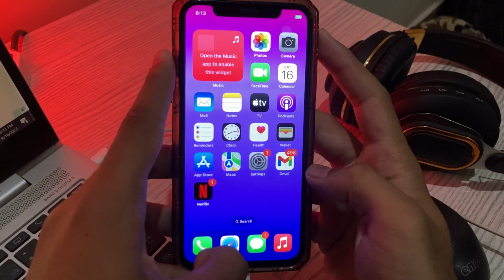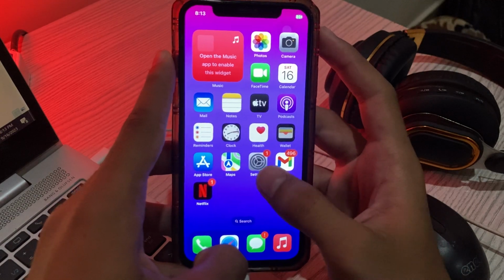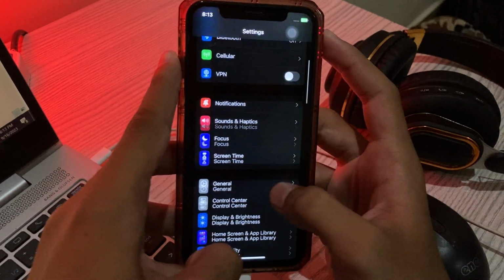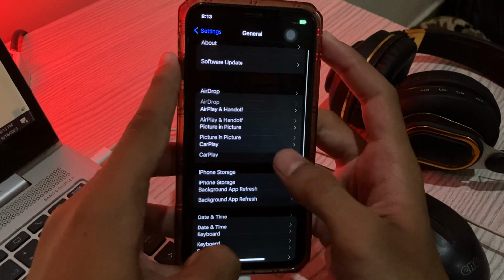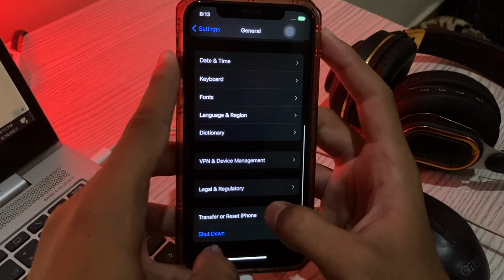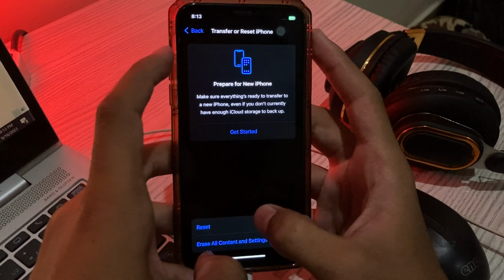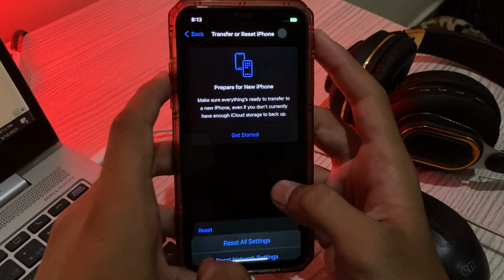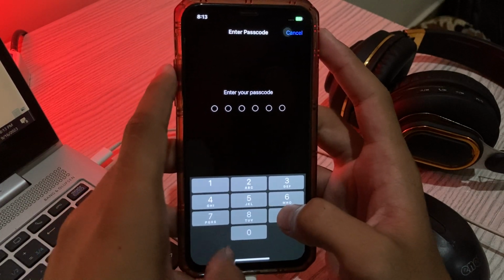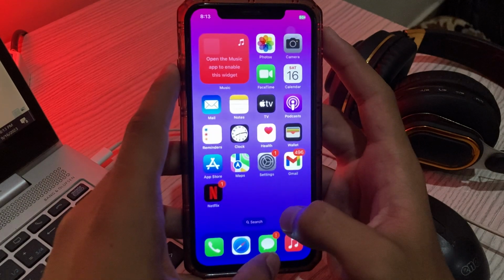After applying this solution, if you are still facing the same issue of no sound, then try solution number 5, reset network settings. For doing this, first you have to go to your settings, scroll down and tap on general, again scroll down, now tap on transfer or reset iPhone, tap on reset, tap on reset network settings, enter your passcode and try to fix your issue.